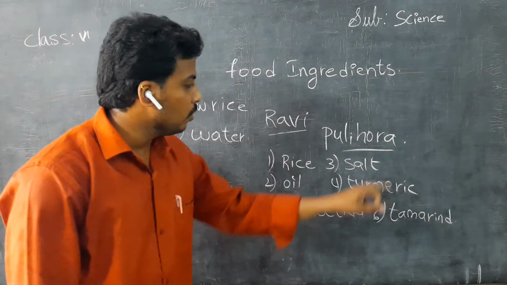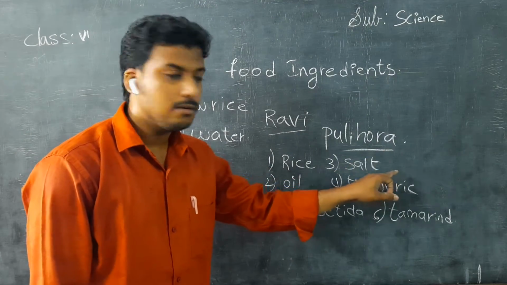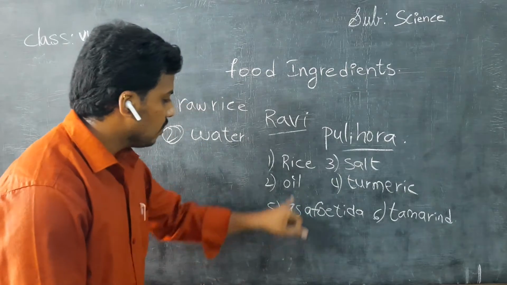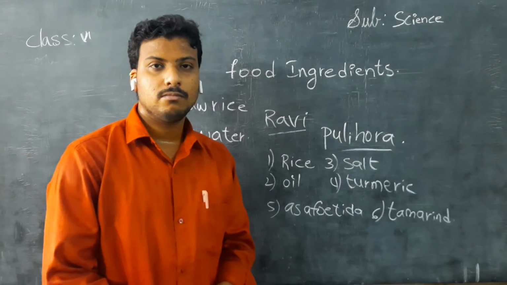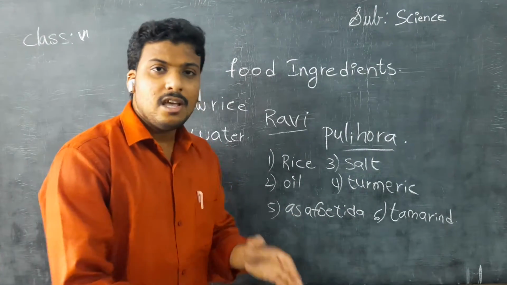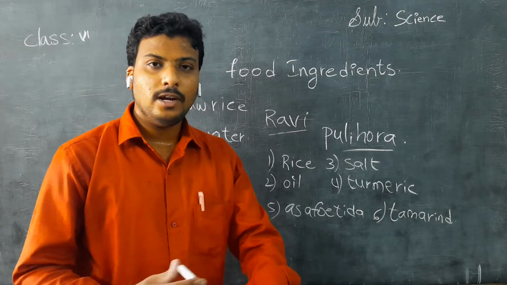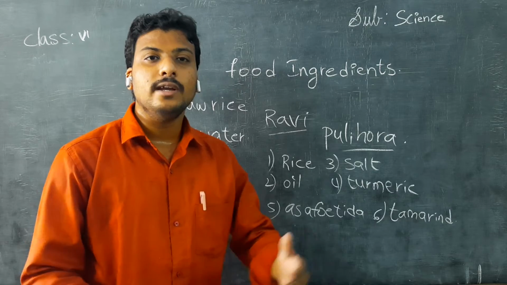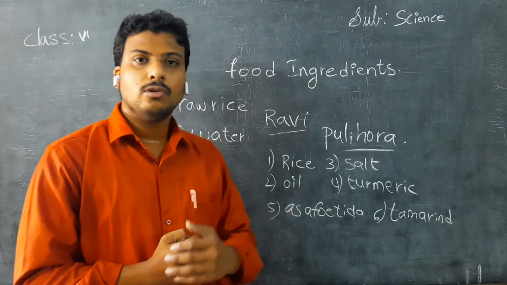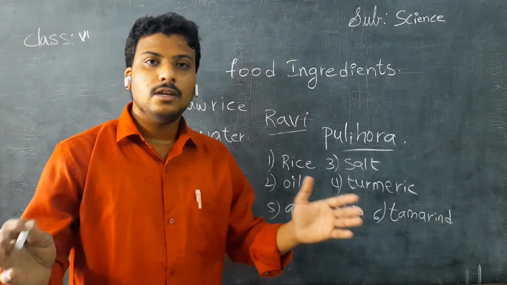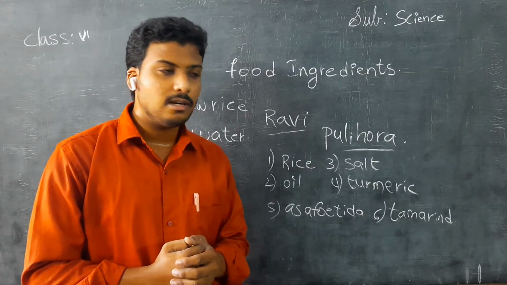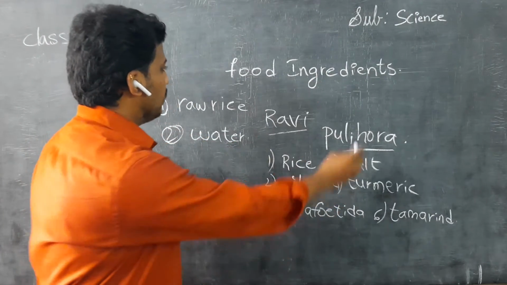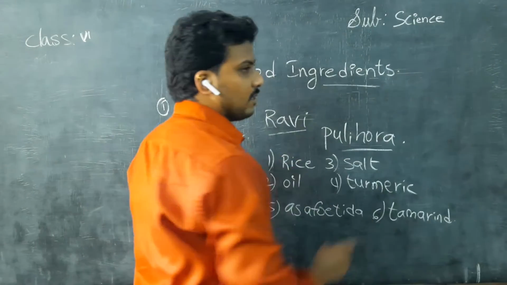For preparing pulihora we need six materials. If we want to prepare different types of food items, we need different materials, not just one or two. That's why we call this concept food ingredients.